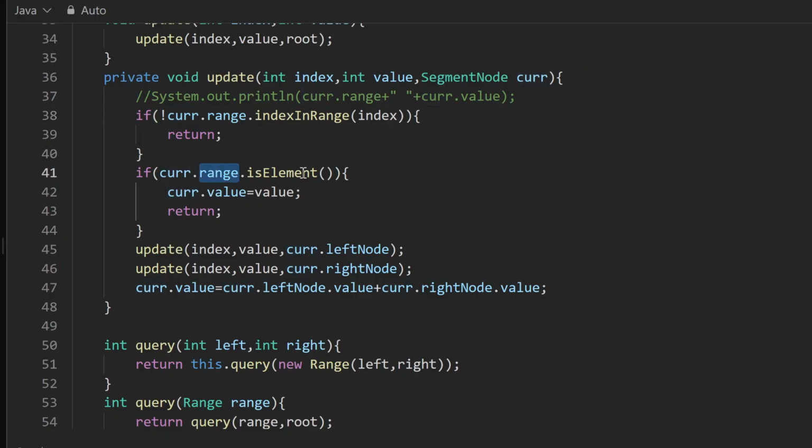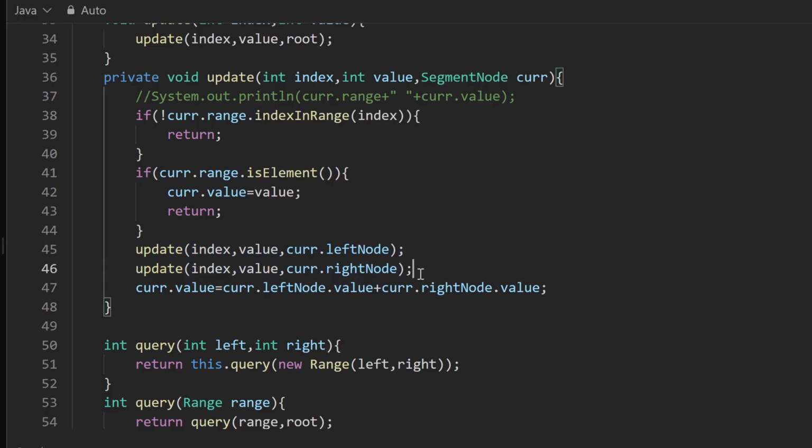If the current range is a single element, that means we are at a leaf node, and this leaf node is actually the index that we want to update, so we change the value of that node to the new value and return there, because since it's a leaf node, we don't need to recursively call left and the right side. But in the case other than these two, we'll have to call recursively left and the right side. The current is a segment node, so it has left and the right child. If it is not a single element, that means it's an internal node, so we can call the left node and the right node on that, and we'll recursively call update for every node.